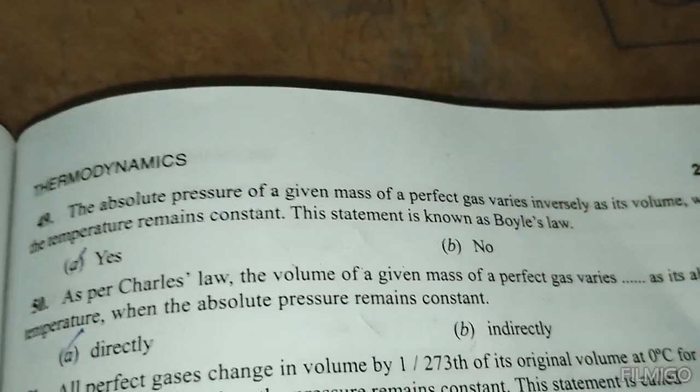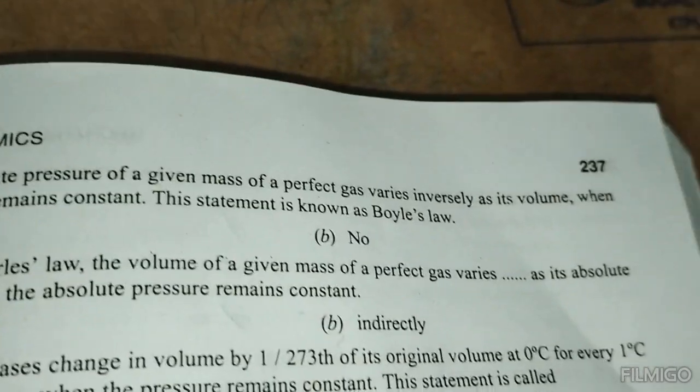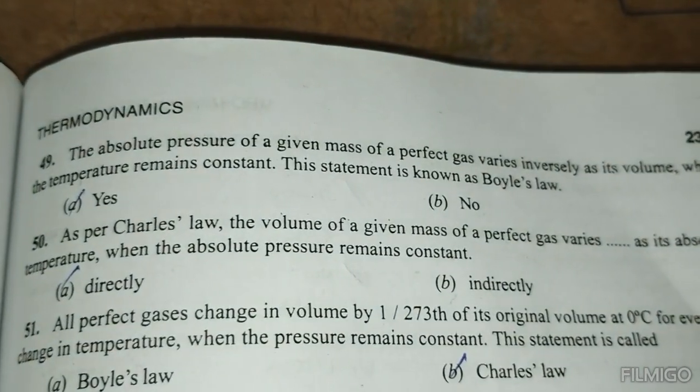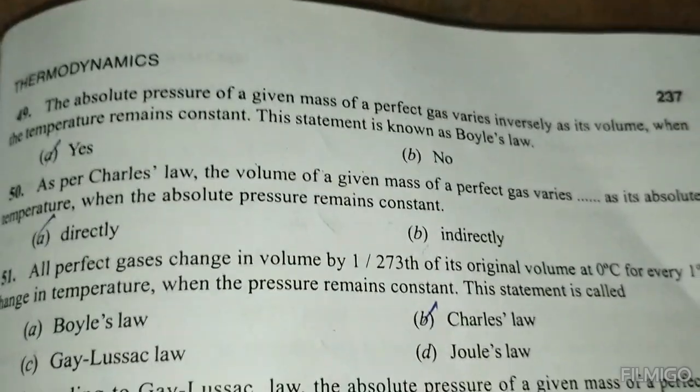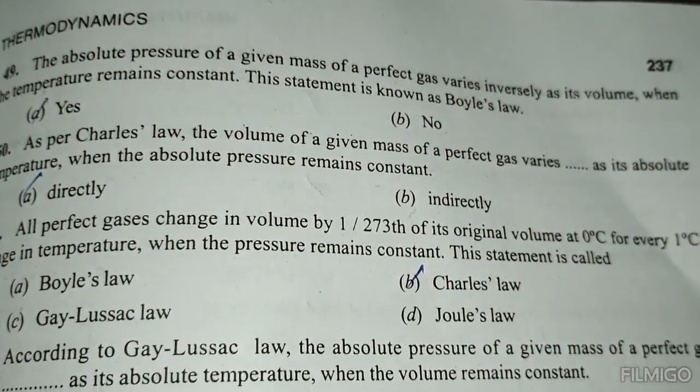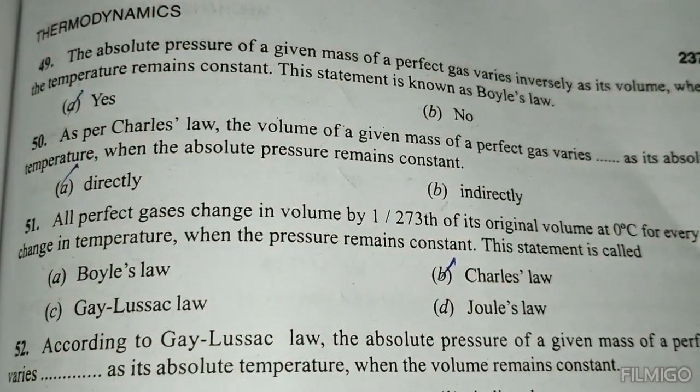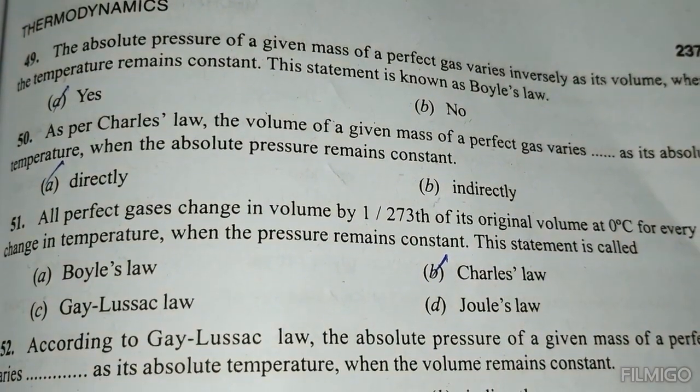The absolute pressure of a mass of perfect gas varies inversely as its volume when temperature remains constant. This statement is Boyle's law. Yes. According to Charles' law, the volume of a given mass of perfect gas varies directly as its absolute temperature when the absolute pressure remains constant.